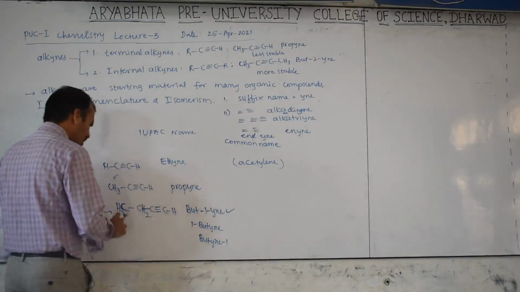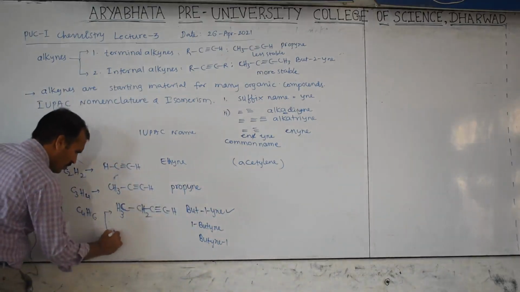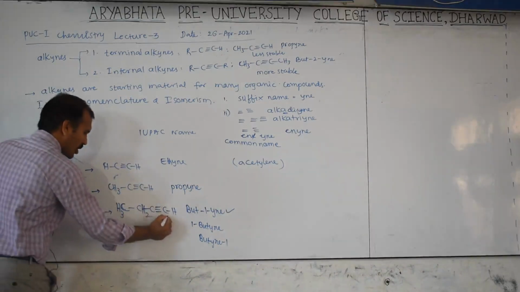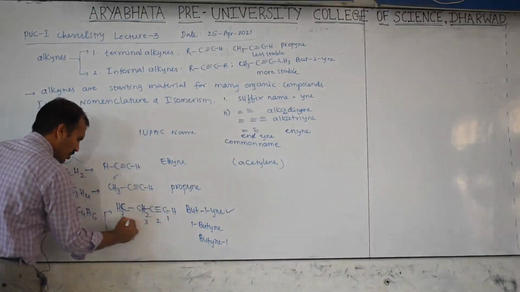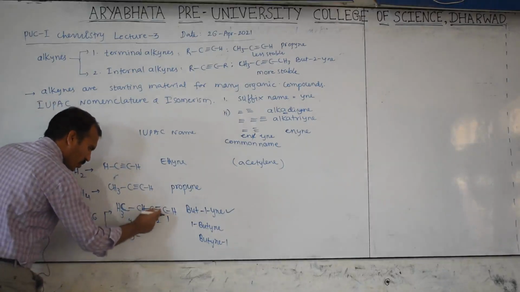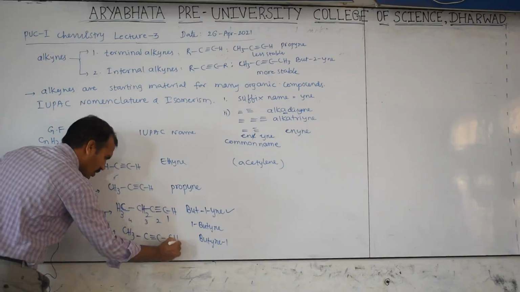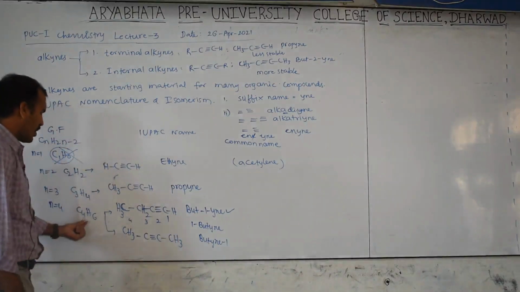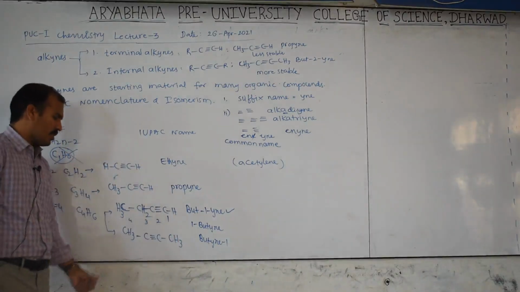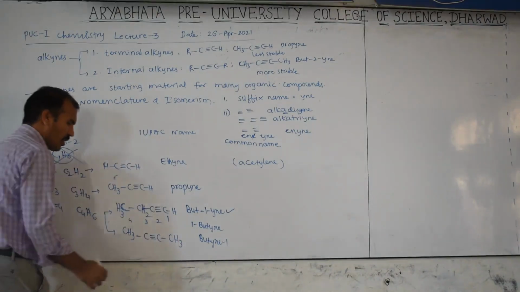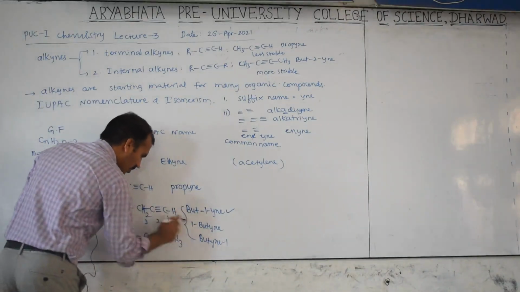Next, this can be represented like this also. CH3, this is a terminal alkyne. This is 1 position, 2nd position, 3rd position, 4th position. Now the triple bond shifted to the middle, then C triple bond C, CH3. How many hydrogens are there? 6. 3 plus 3, 6. Then here carbon valence is also satisfied, number of carbons also satisfied. Then these are the names of this one.